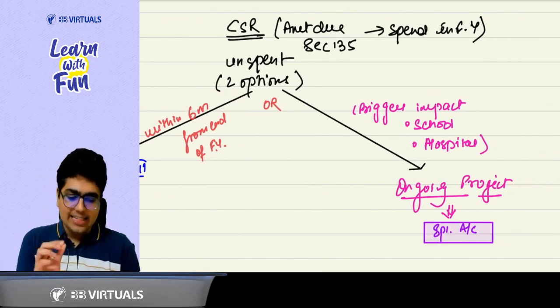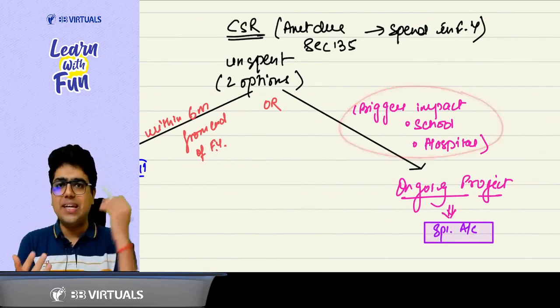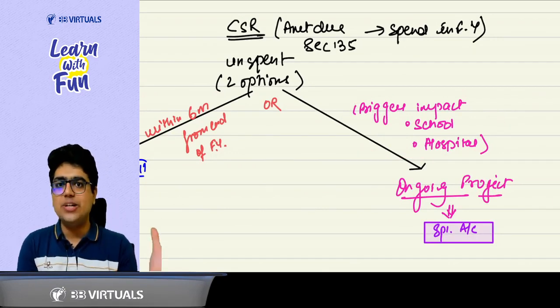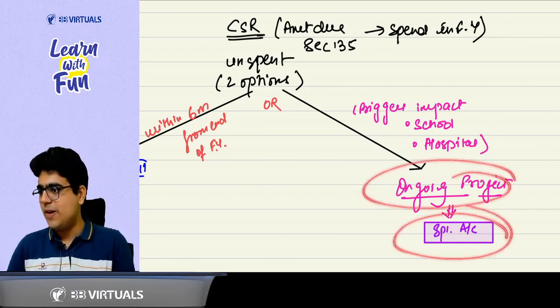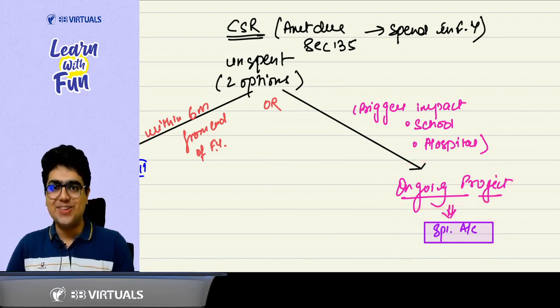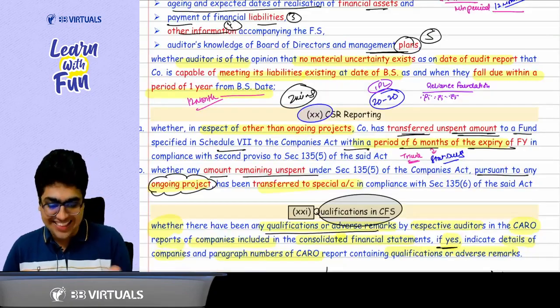Got it, sir. Second thing, if you want to create a bigger impact by making a school or project or a hospital, you need to accumulate the funds. So if it is related to an ongoing project, it needs to be transferred to a special account, like you are special. Oh, blushing, sir, blushing.